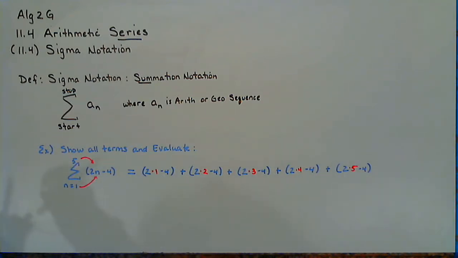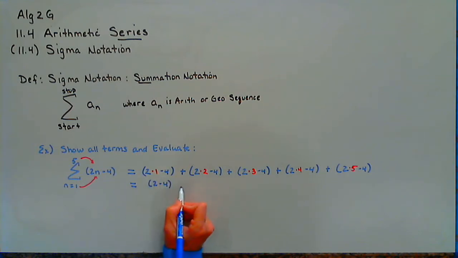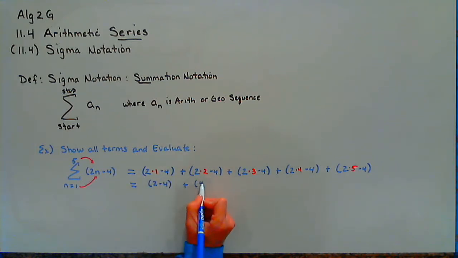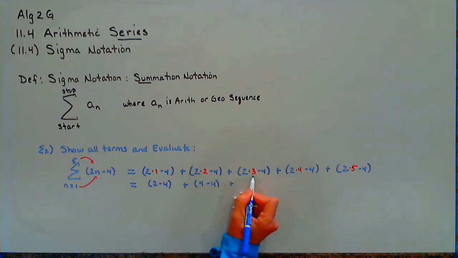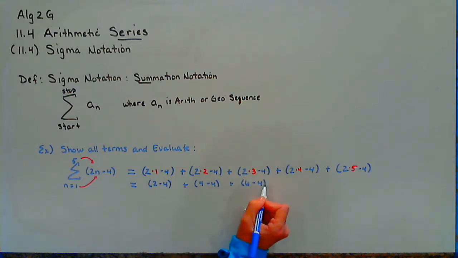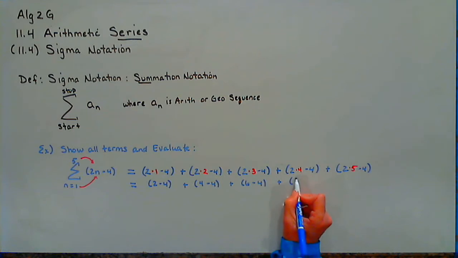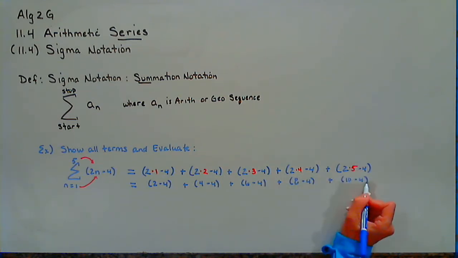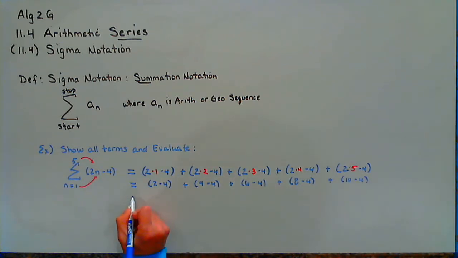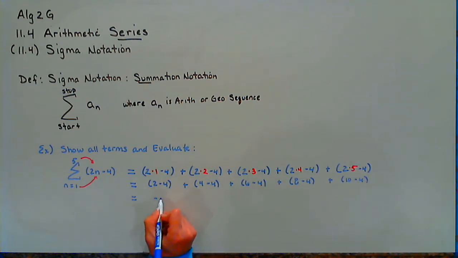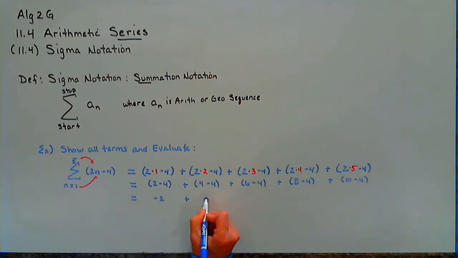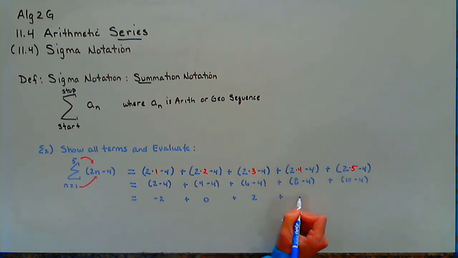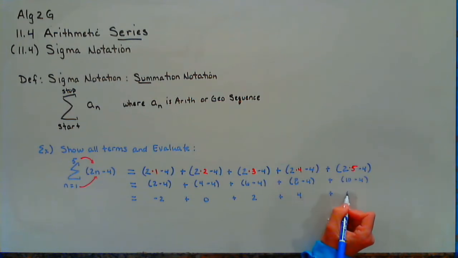And now we can evaluate or simplify. 2 times 1 is 2, minus 4. This would be 4 minus 4. 2 times 3 is 6 minus 4. 8 minus 4. 10 minus 4. So if I keep this evaluation, my first term here would be negative 2, 0, 2, 4, 6.